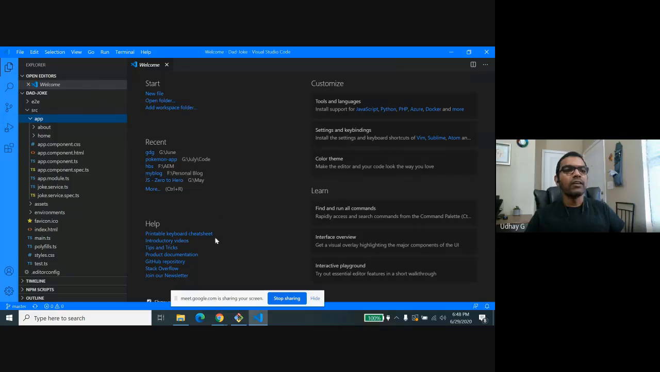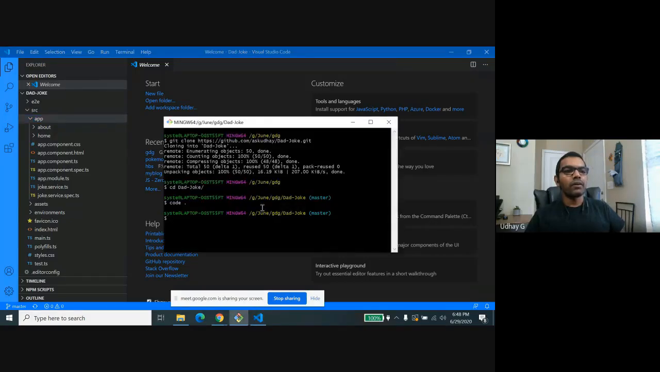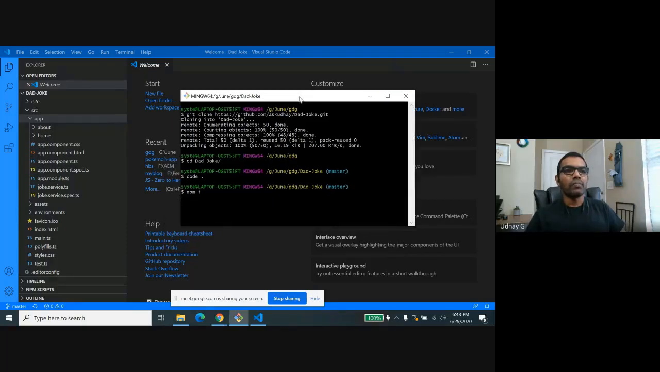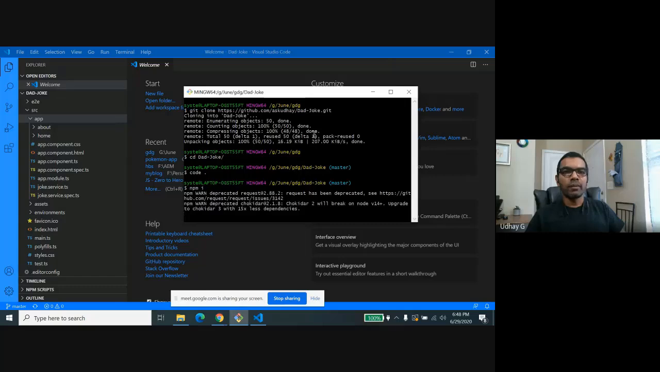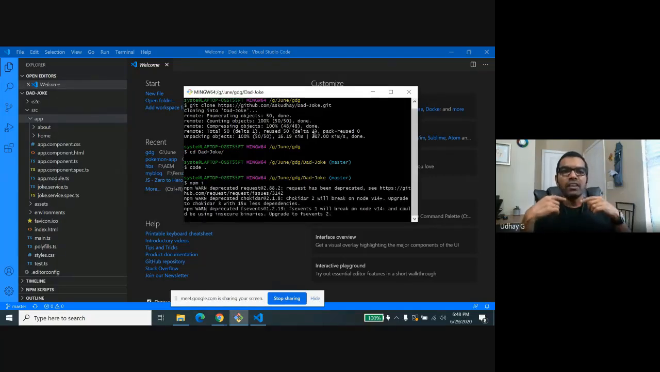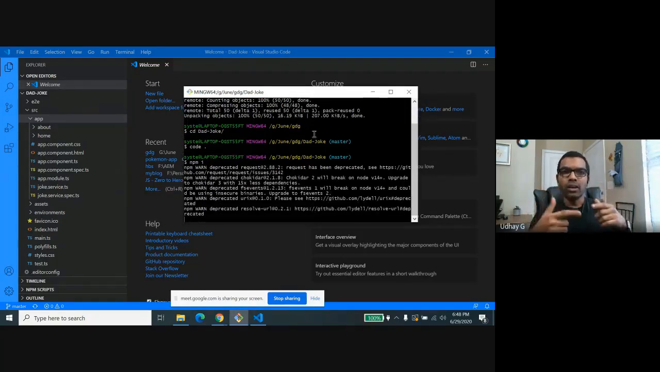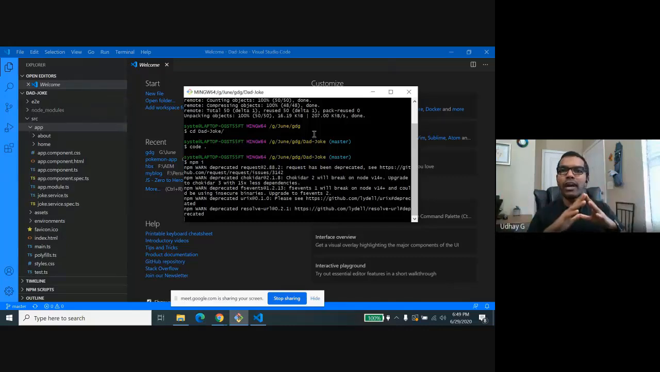I'll show that later. So I just cloned this app, but I need to install the dependencies. So I just do npm i, and it will take a couple seconds to install all the dependencies. And after that, I will run this app locally, and I will show you how it looks. It's not a PWA app yet. It's a simple Angular app. I would say it's a traditional app, and it's not going to have any PWA functionalities.